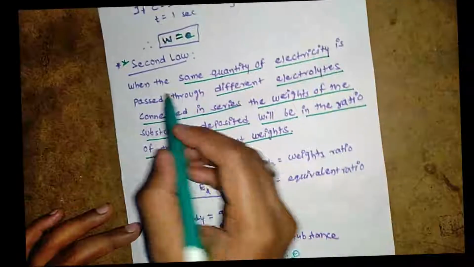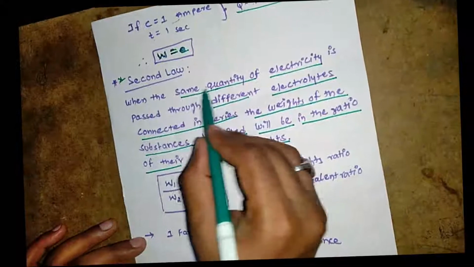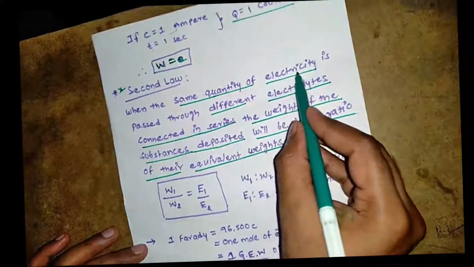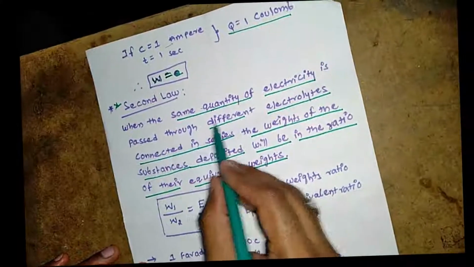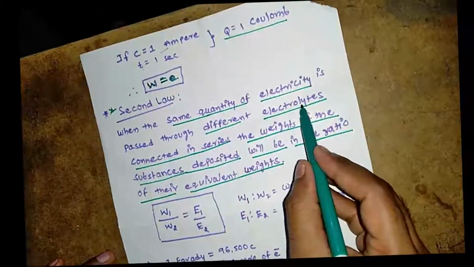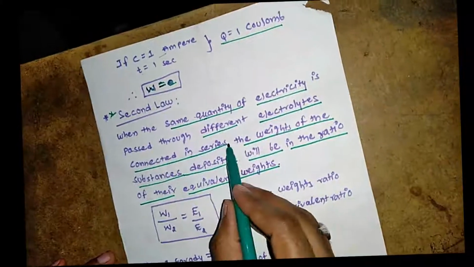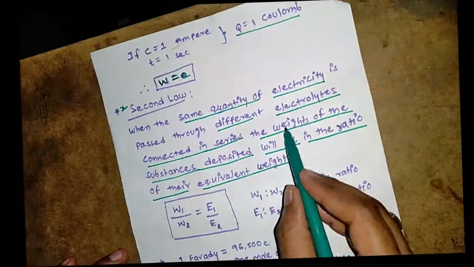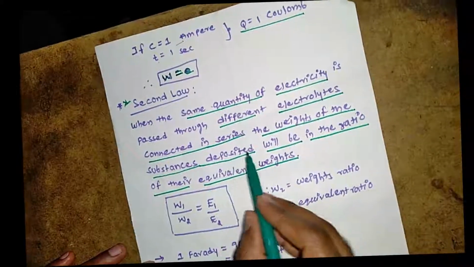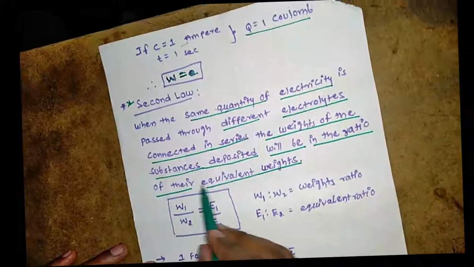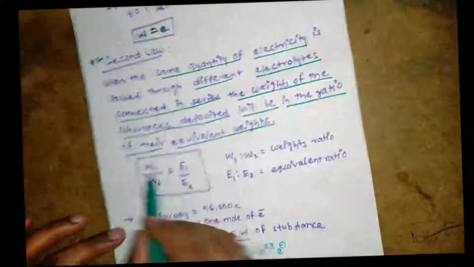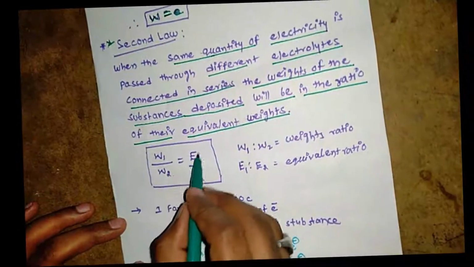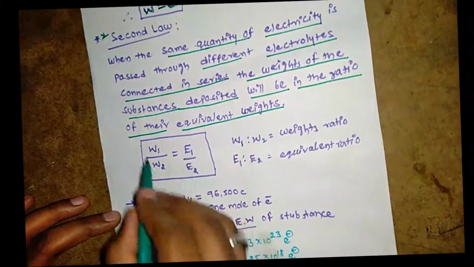So I give the formula here: W1 by W2 equals E1 by E2.